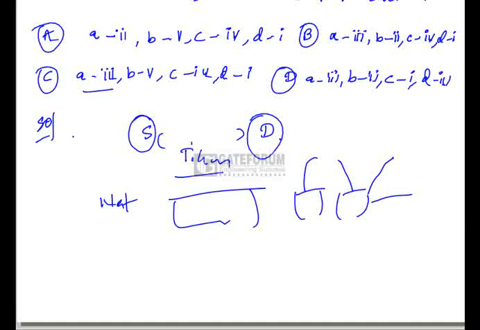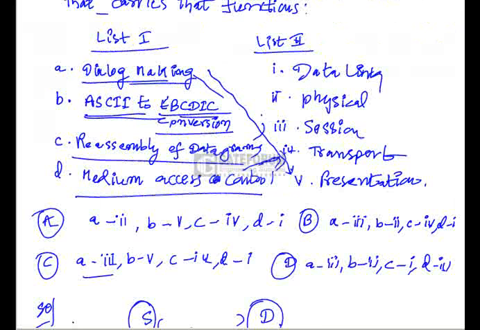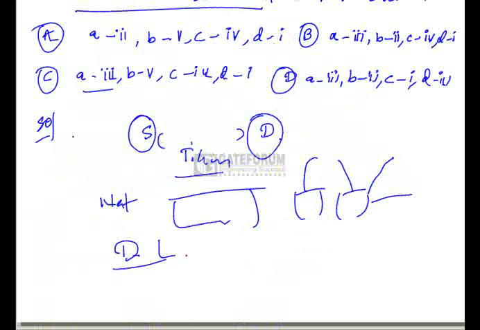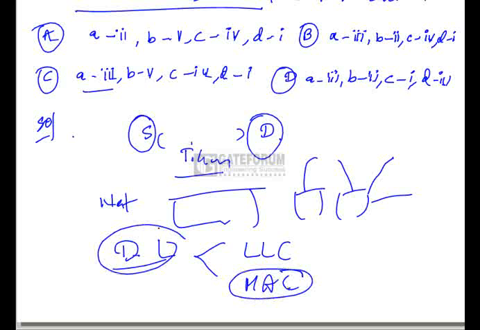That is, C is related to 4, and medium access control is related to the data link layer because the data link layer has two parts. One is the logical link control, the other is the medium access control. Medium access control is a part of the data link layer. So option C is correct: A3, B5, C4 and D1.